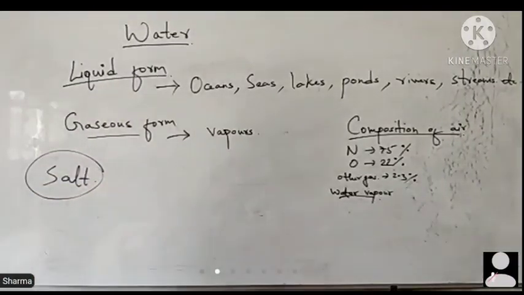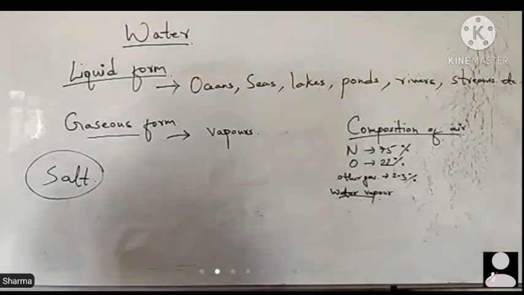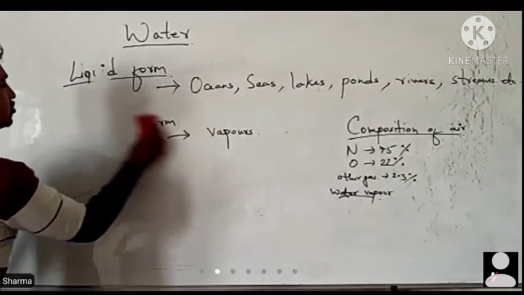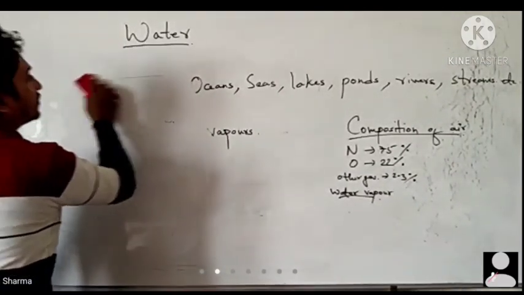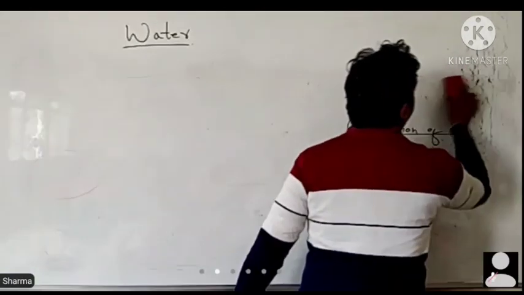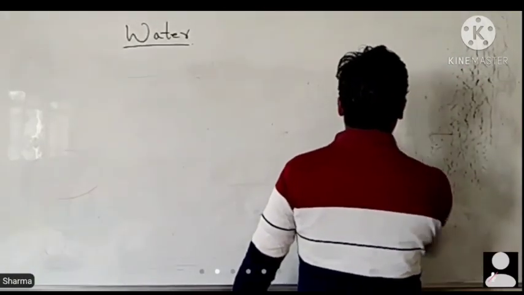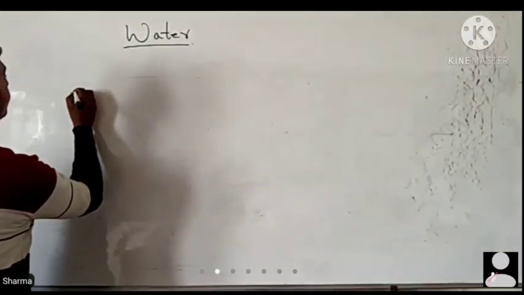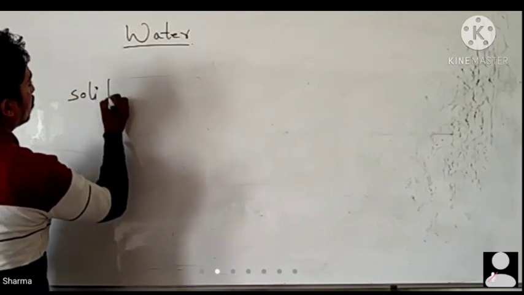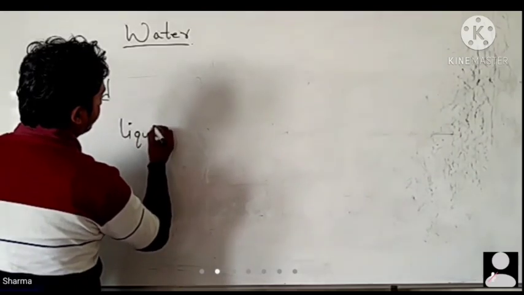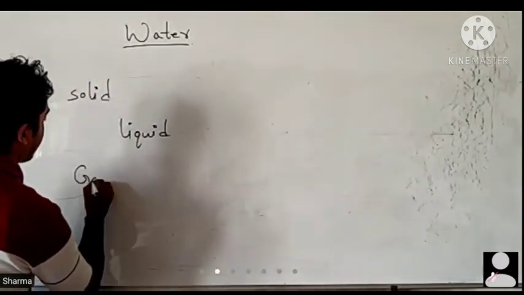So this was all about the 3 forms of water. Now how can we interchange these 3 forms? So let's talk about this. Solid, liquid and gas.